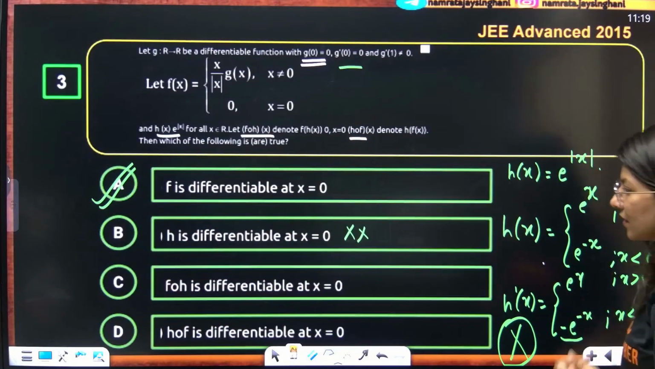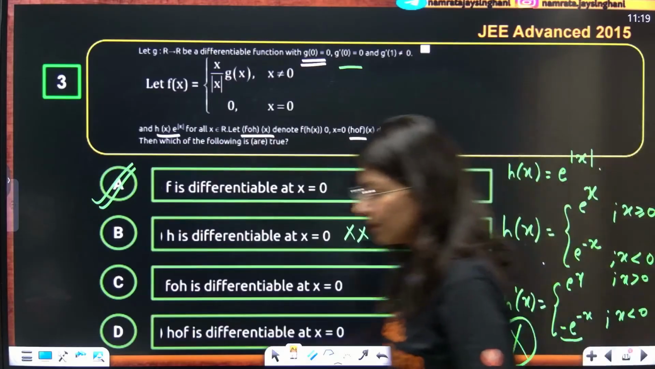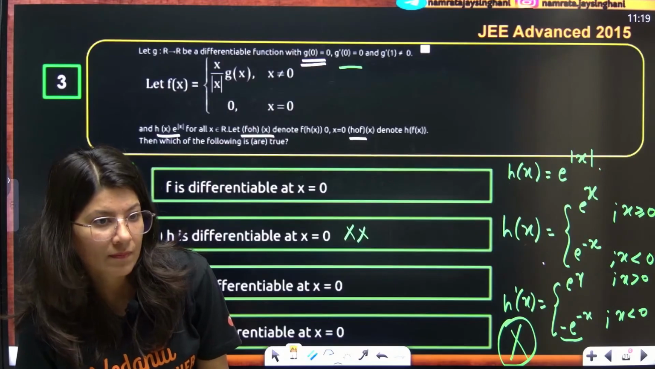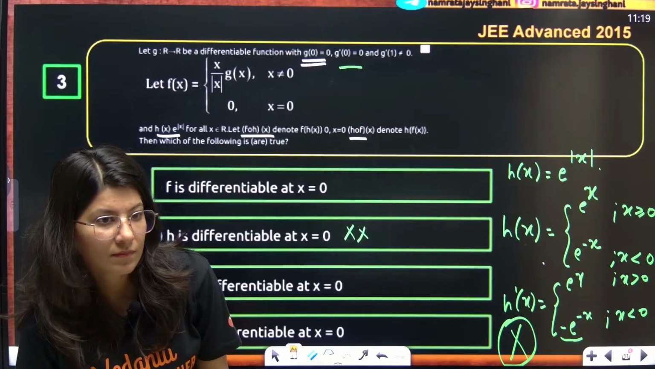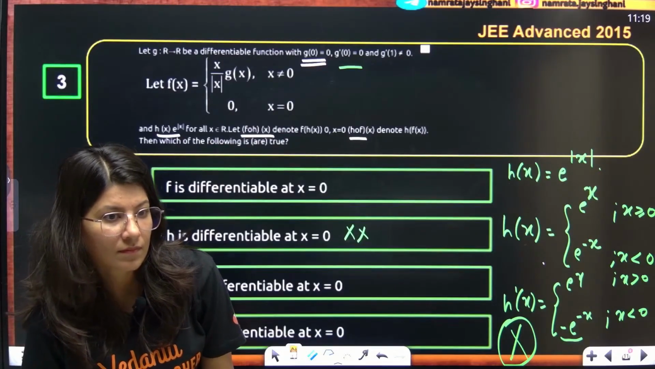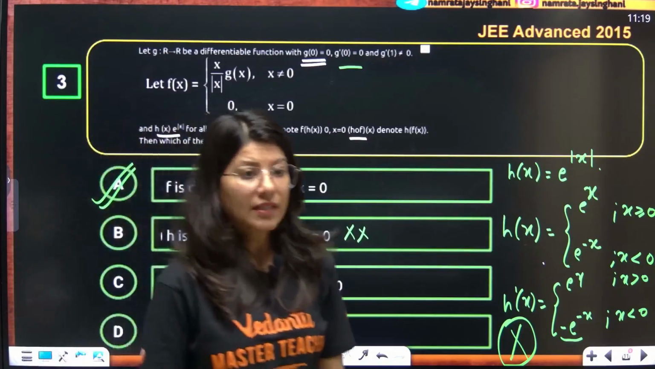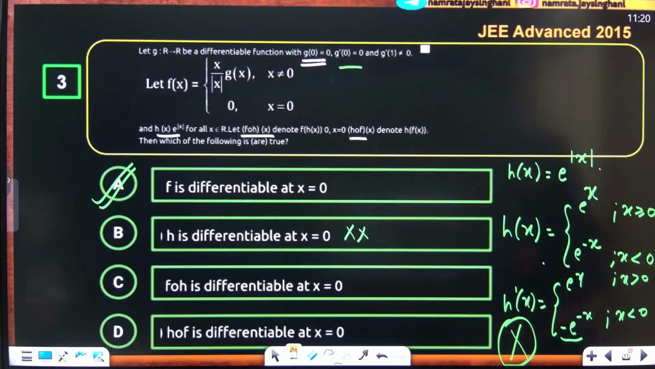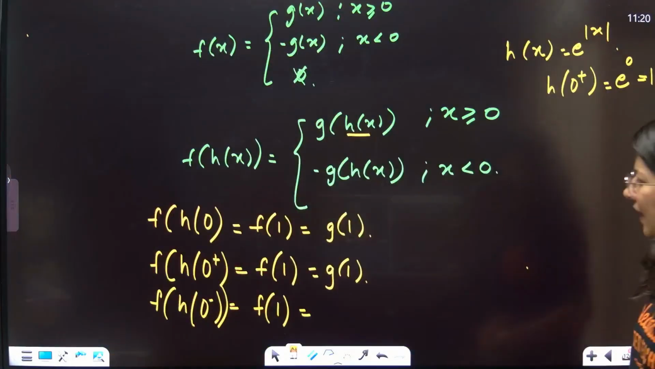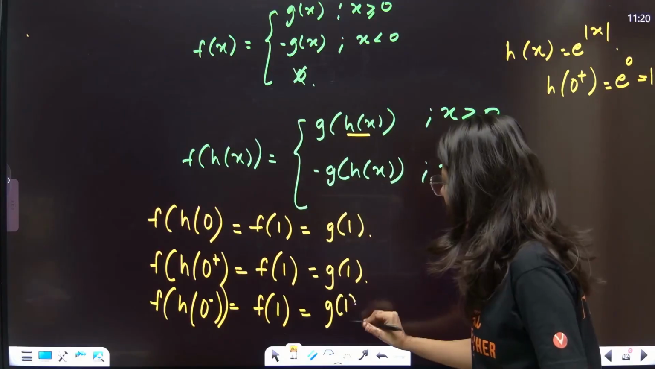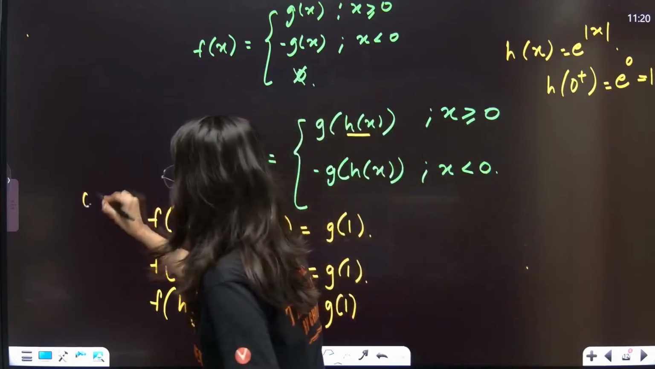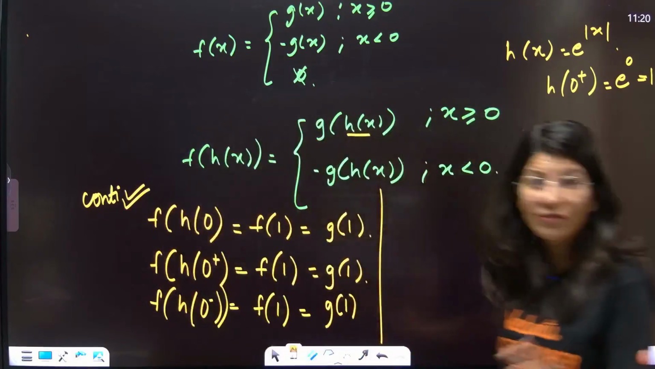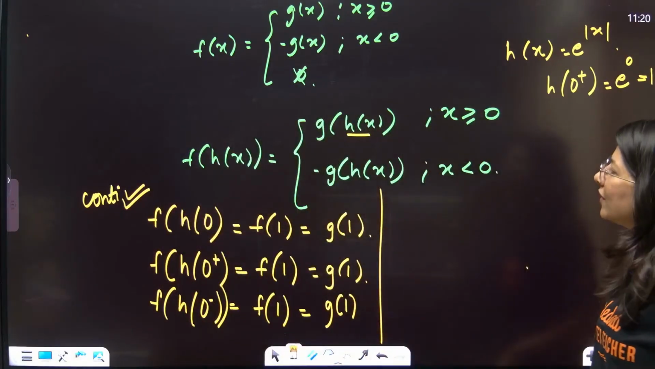Sorry, continuity, I am talking about continuity. So if I talk about continuity, I think that this is a continuous function. Continuity test passes, continuity is a tick. But what about differentiability?